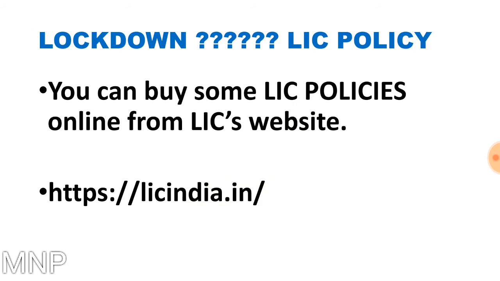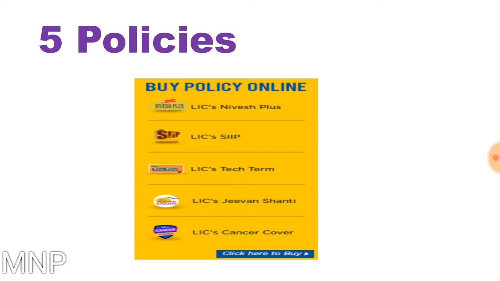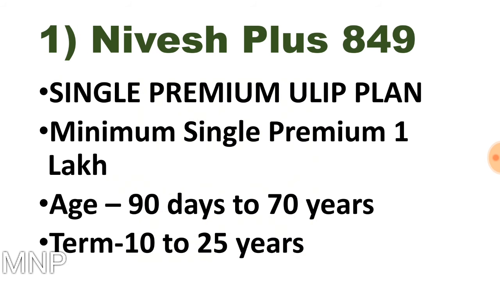During the lockdown period, you can buy 5 LIC policies from the LIC website, that is licindia.in. When you go to licindia.in, on the home page itself, on the right hand side, you will see a link to buy policy online, and you can buy 5 policies. The names are LIC's Nivesh Plus, SIIP, Tech Term, Jeevan Shanti and Cancer Cover. Let's see each policy one by one.